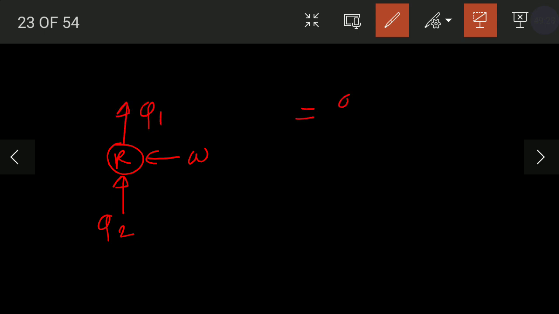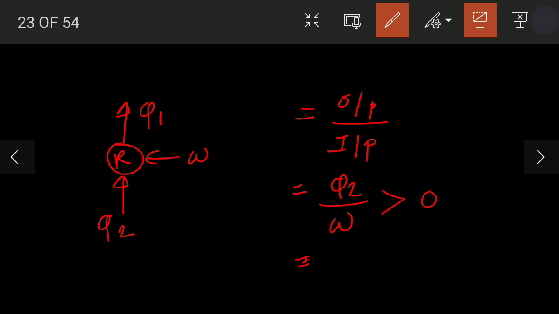When you calculate output divided by input, the output is generally Q2 divided by W. In most cases this performance is greater than 0.